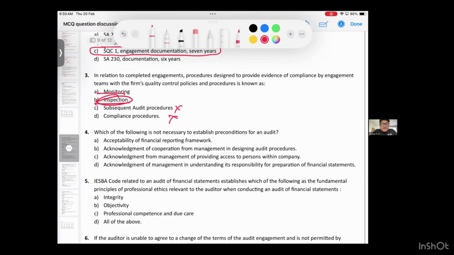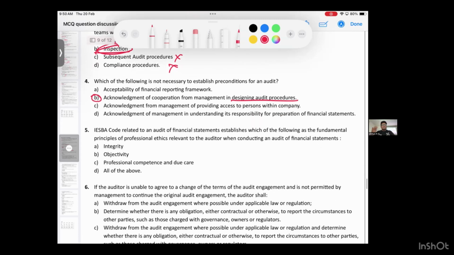Fourth question. Which of the following is not necessary to establish a precondition? Come on, read it and tell me the answer. Others who are watching the video, please read all these options and tell me the correct answer. FRF should be acceptable. Correct. Acknowledgement of cooperation from management in designing audit procedures. Why do you need the cooperation of management to design audit procedures? It's my responsibility, the auditor's responsibility. So which is not necessary? The answer is B, because whose cooperation is not needed to design audit procedures?